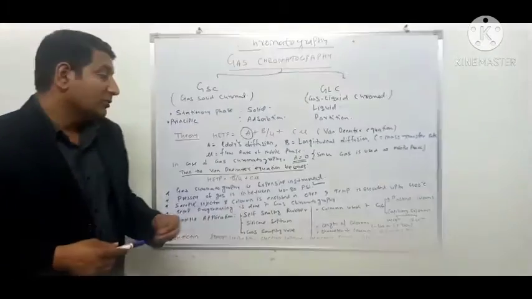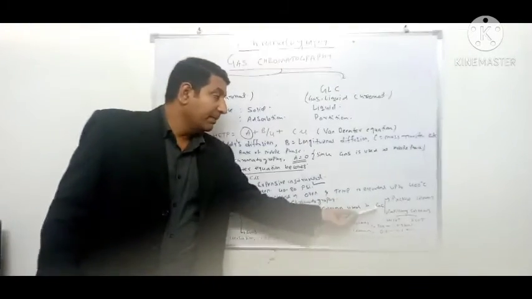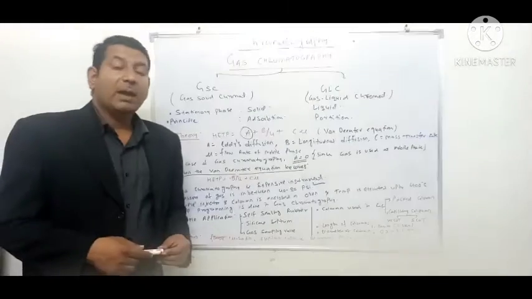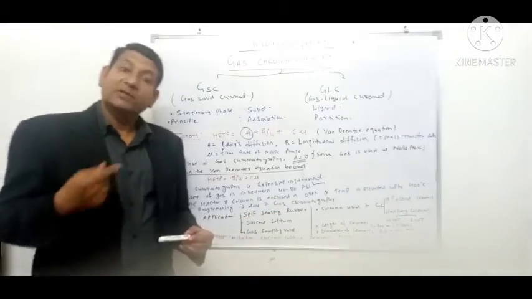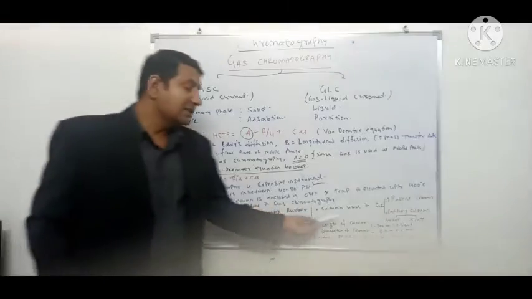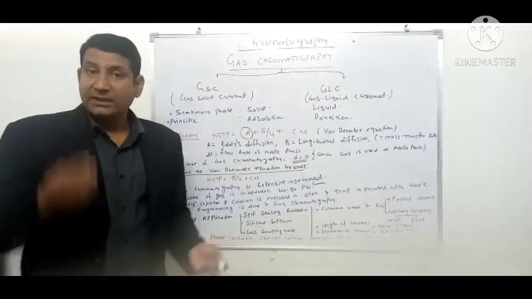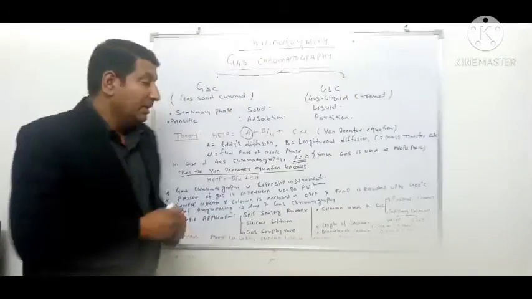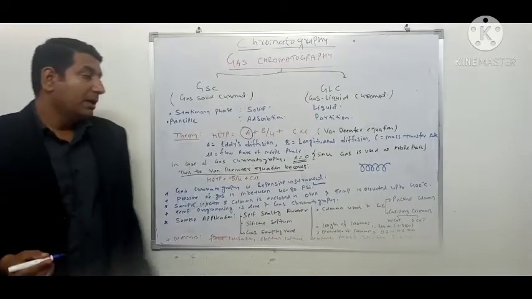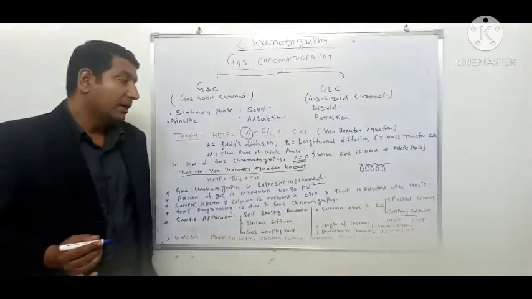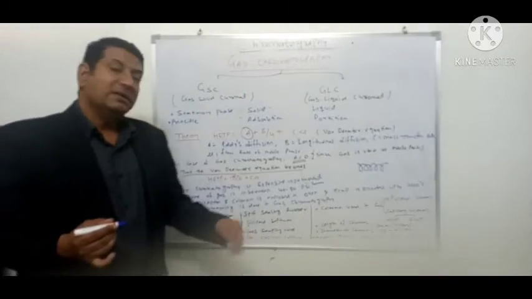As far as the column of gas chromatography is concerned, the columns used are of two types: packed column and capillary column. Capillary columns are coiled and longer, and are generally preferred in gas chromatography. Just like in liquid chromatography, we have packed columns in gas chromatography which are cylindrical and vertical, and we also have capillary columns. This is a type of capillary column. Capillary columns can be further divided into two subtypes, WCOT and SCOT, which we will discuss after some time.